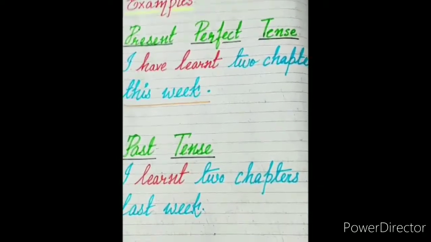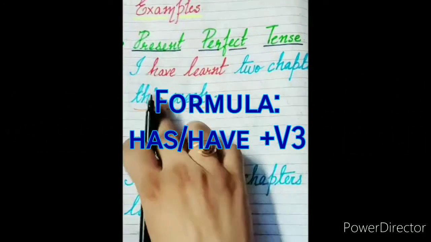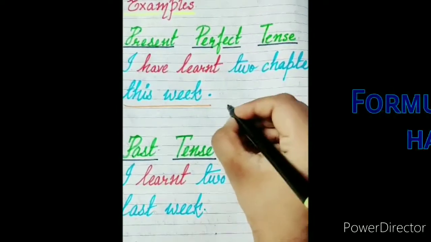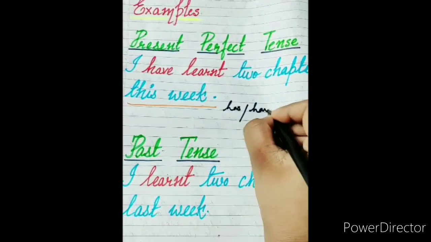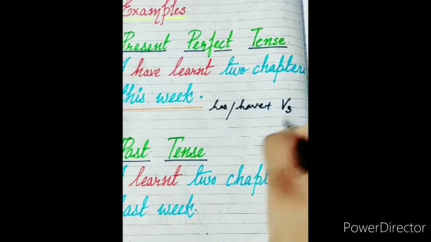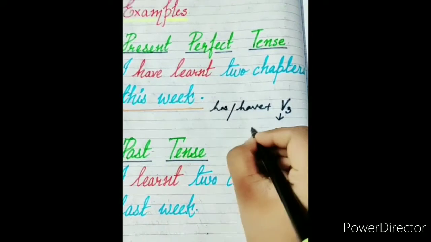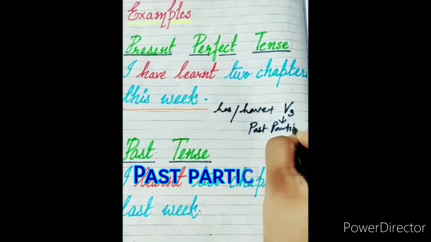So what is the formula of verb that we use in the present perfect tense? So in a present perfect tense, we use the formula has or have plus the verb form 3. Now this verb form 3 is what? The past participle of the verb.